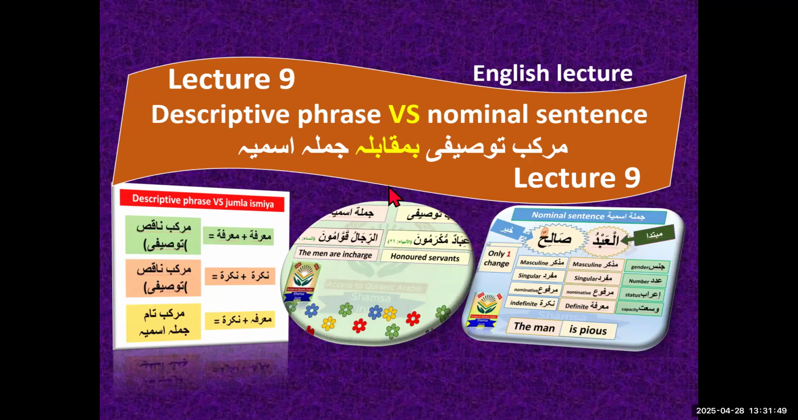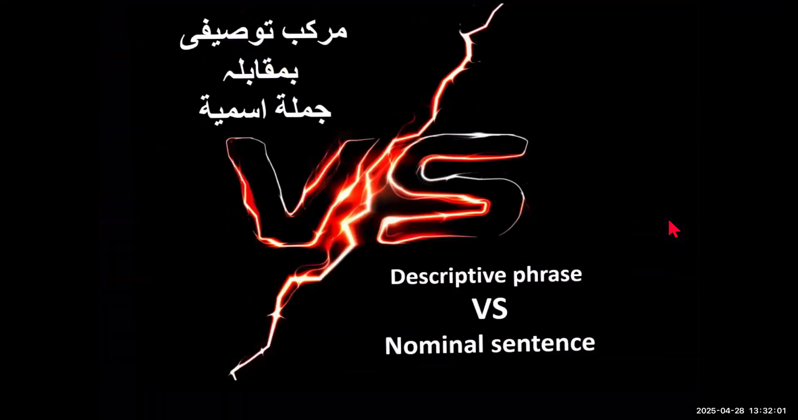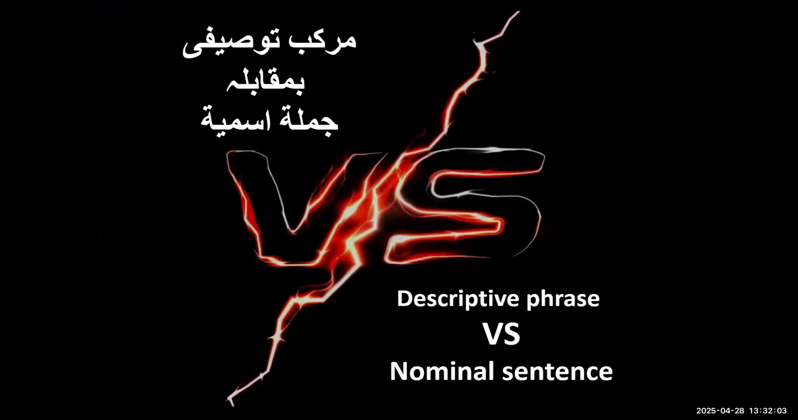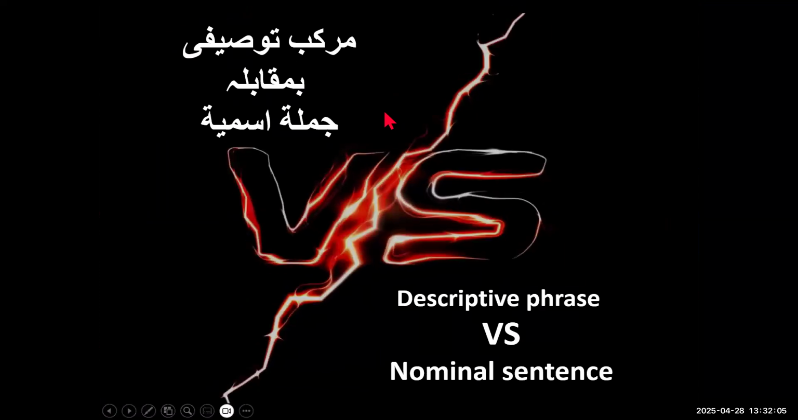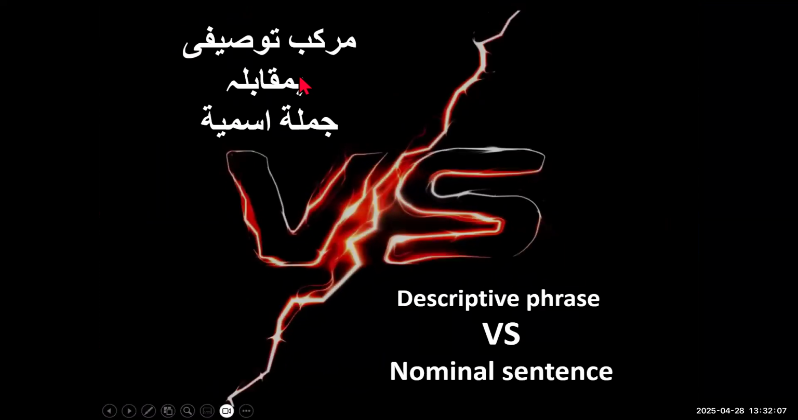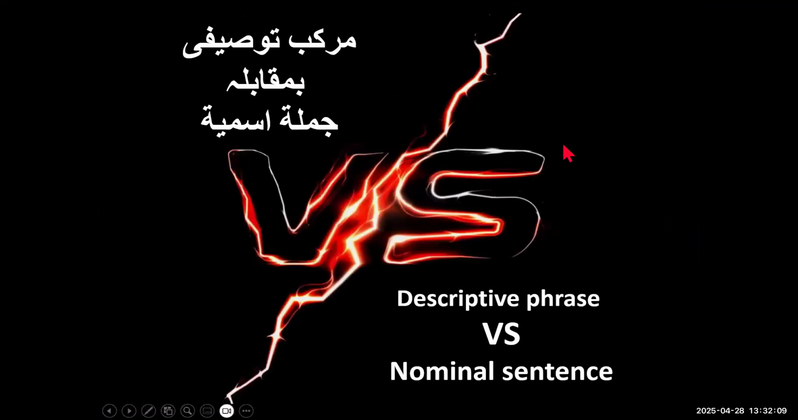Today, inshallah ta'ala, we will learn how we can convert the descriptive phrase, مركب توصيفي, into a nominal sentence, jumla اسمية. So this lecture is going to be thrilling, inshallah ta'ala, because we will learn that only one change we will bring in the descriptive phrase, and it will convert into a nominal sentence in a very easy way, inshallah ta'ala. So let's start, inshallah.